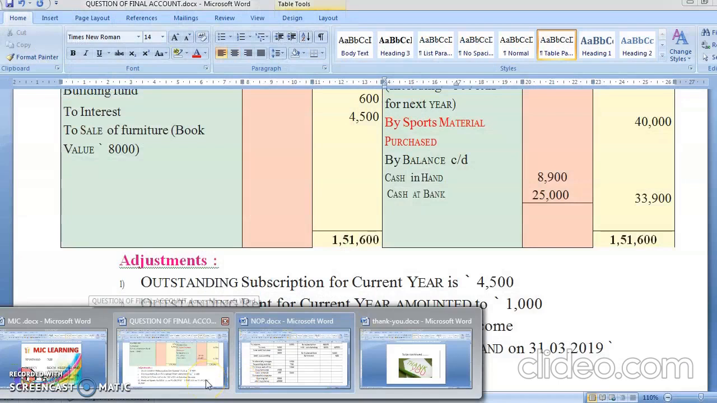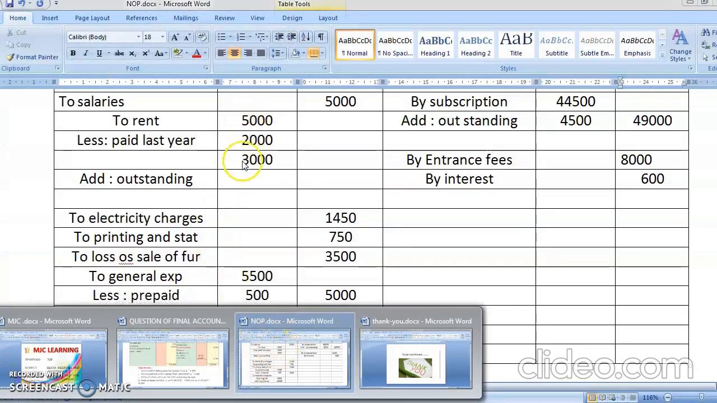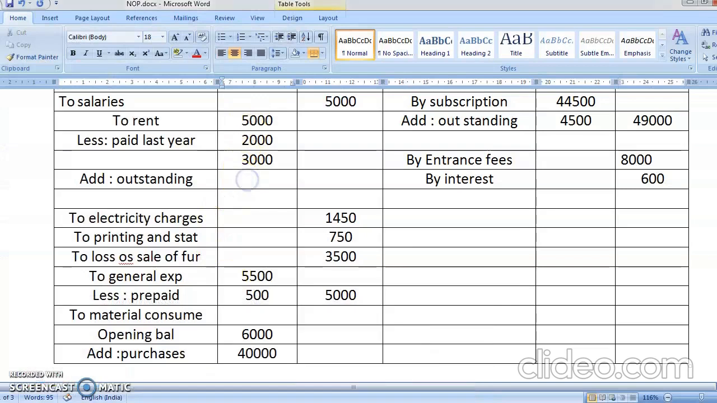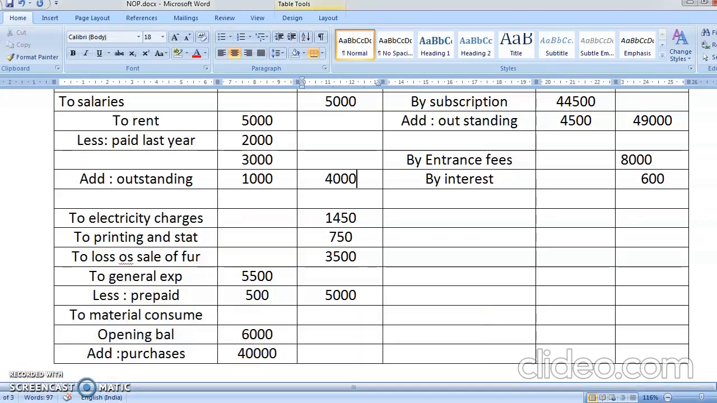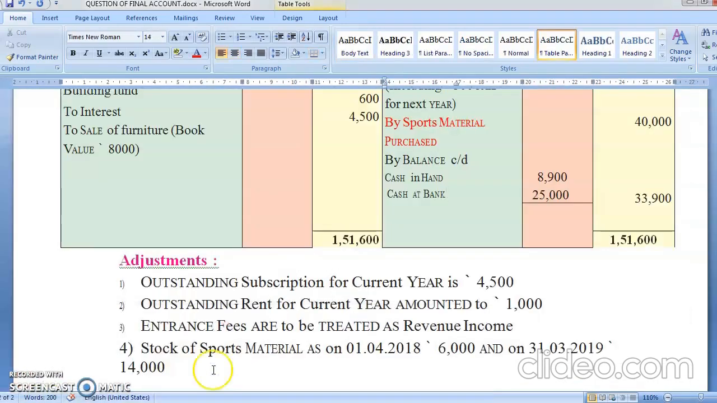And then next is outstanding rent, 1,000. So you'll write here 1,000. So total current year rent is 4,000. Are you getting me? See, this outstanding rent is your liability, so this will come in balance sheet liability side. Outstanding subscription is an income outstanding, so it will come in balance sheet asset side. So by this, I think we have completed all the adjustments.